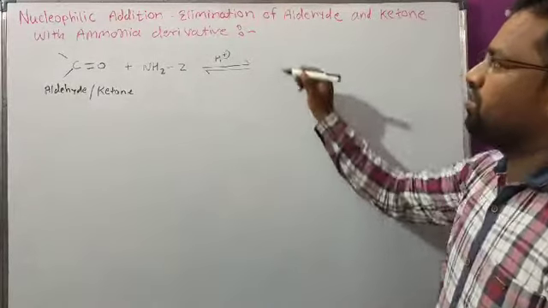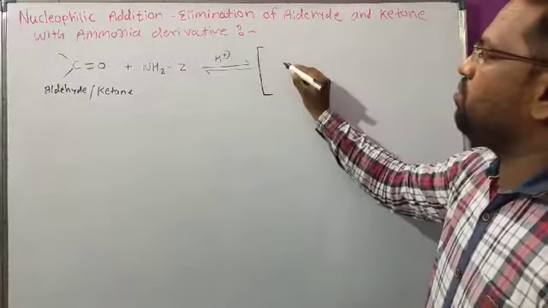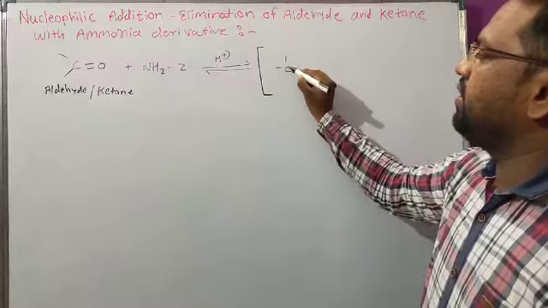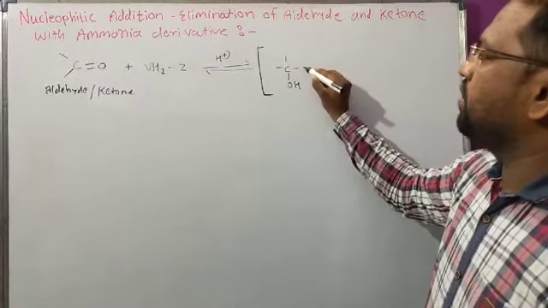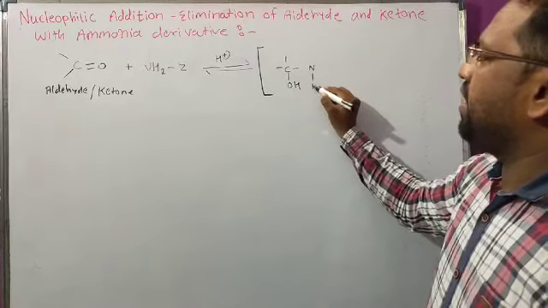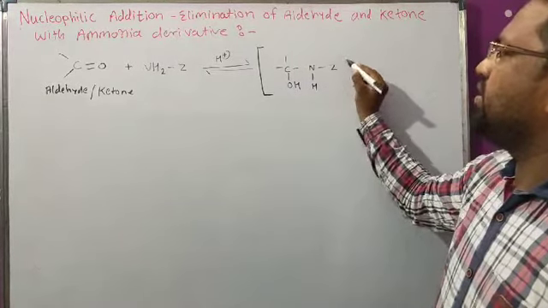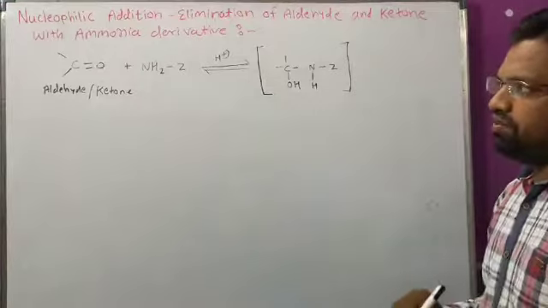First you get the intermediate, that is C(OH) single bond NH-Z. This is the intermediate which is formed.